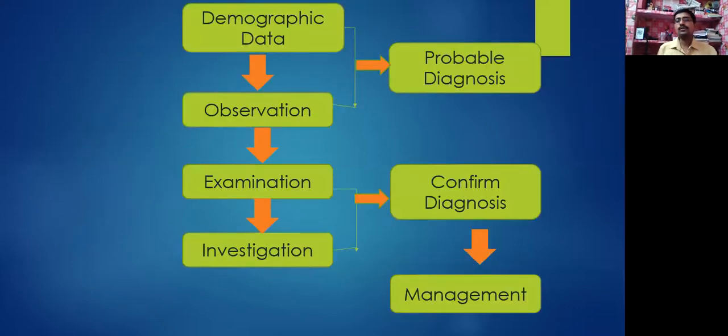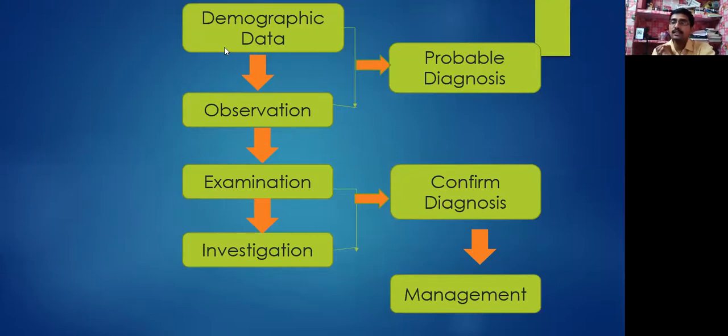Now, this flow chart has to be followed when examining a neurologically ill patient. First of all, we'll take the demographic data, as you know very well. Then we will observe the patient. Various things have to be observed, and when we compile both, 50% of your work has been done. You come to your diagnosis, known as a probable or provisional diagnosis. That will give you an idea. Whenever we diagnose a neurologically ill patient, we will have two subcategories of diagnosis. We will discuss these later in the slides.